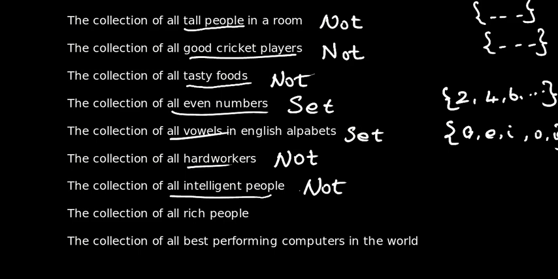Is the collection of all rich people a set or not? Rich people is also a subjective term. It is not well defined, so it is not a set. Is the collection of all best performing computers in the world a set or not? Note the words best performing. The word best here is subjective. It is not well defined, so it is not a set.